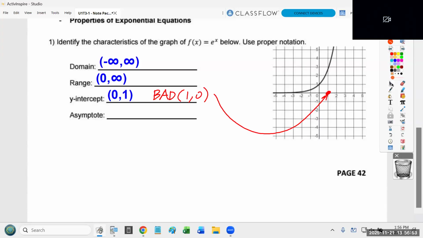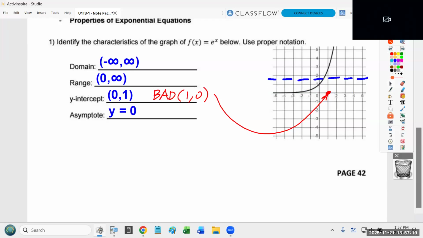Okay. Kendry, can you tell me the asymptote? Oh, it is 0, but is it y equals 0 or x equals 0? It's y equals 0. So don't just tell me 0, tell me y equals 0. That, by the way, is this horizontal line. That is the line y equals 0.